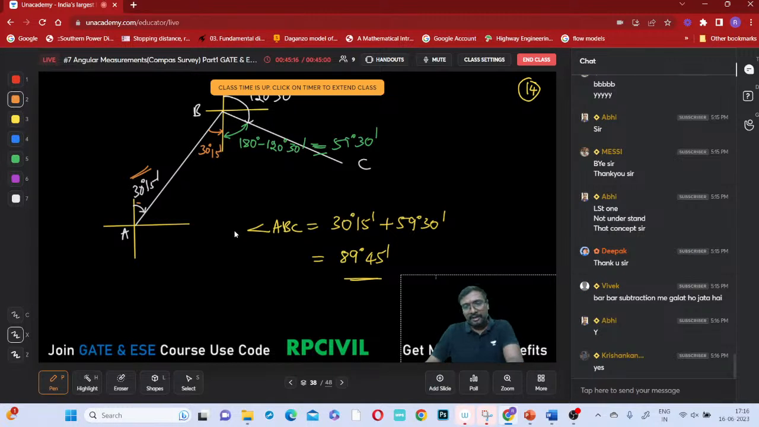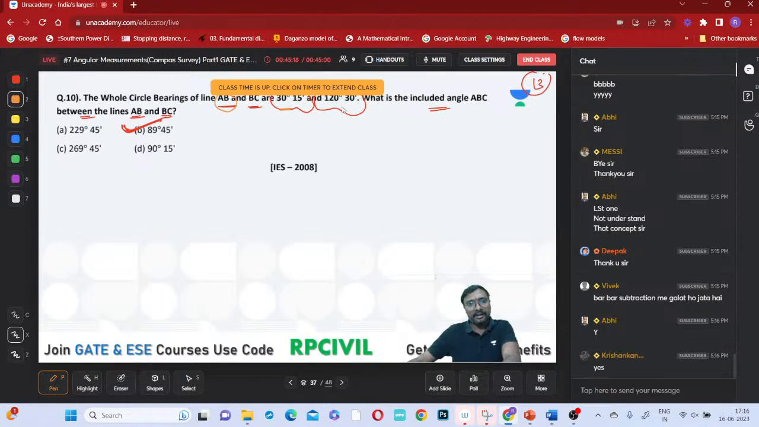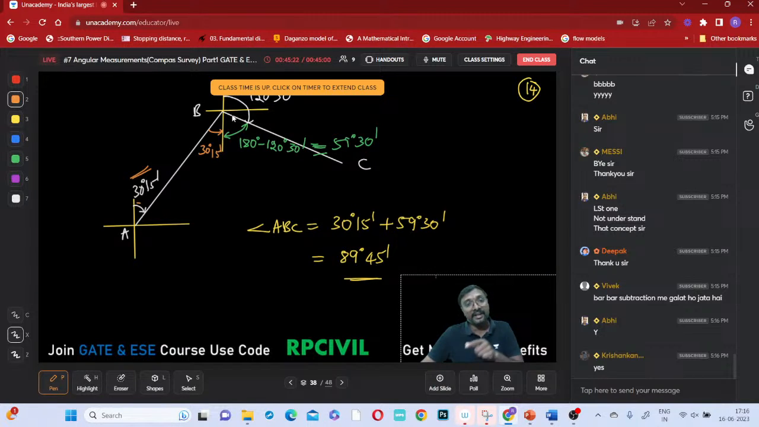Now for this BC, what do we have to write? 120 degree 30 minutes, right? So this is the BC line, 120 degree 30 minutes. From here to here it is 90 degree only, and 120 30 means it will come in the second quadrant, no? So that BC line will be in the second quadrant. This angle is 120 degrees 30 minutes, right?